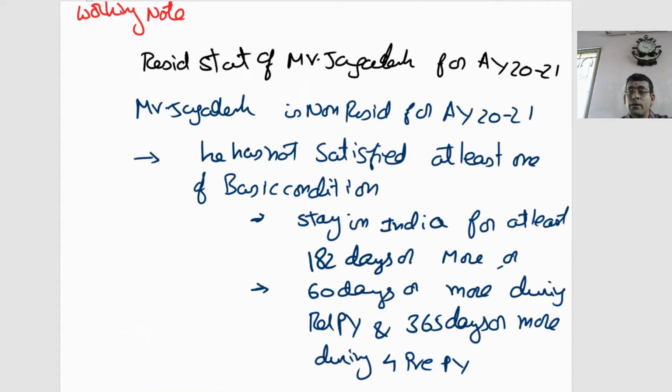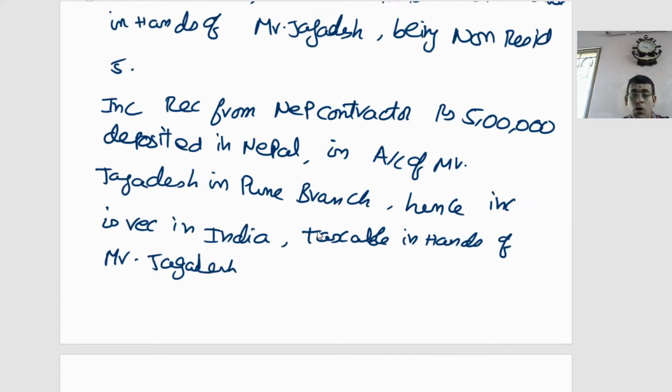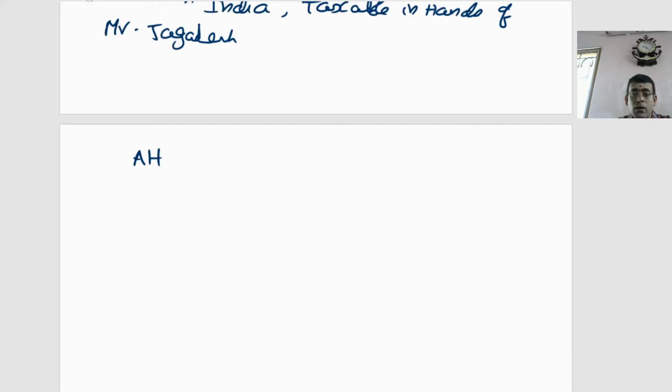Alternatively, I can take another assumption. This is another option which is available. The other alternative is, if I assume first received in Nepal.